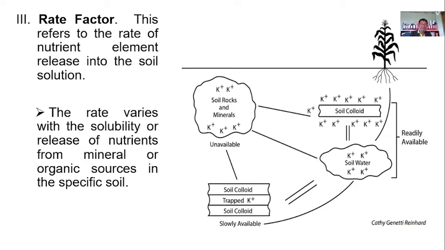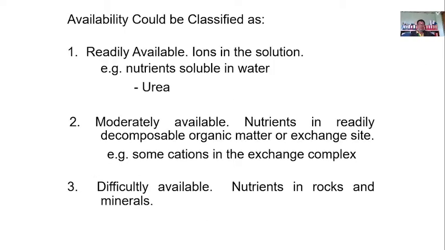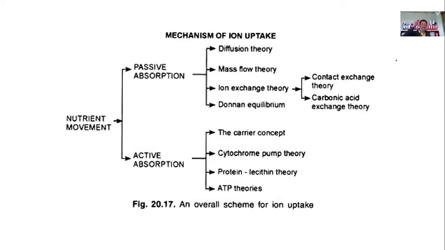So, the disintegration and the decomposition of these rocks will release now the potassium, for example, the feldspar. Those are the difficultly available. So, it takes time for these nutrients to be taken in by the roots of the plant because they have to undergo the weathering process, which are usually the nutrients present in the rocks. All right.